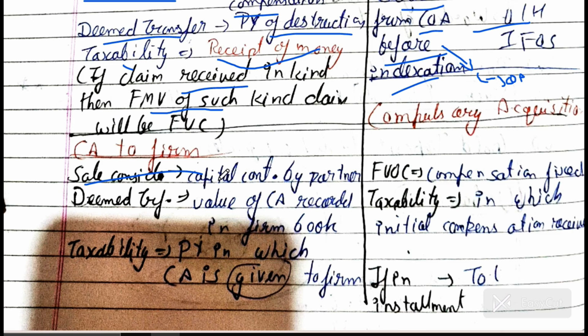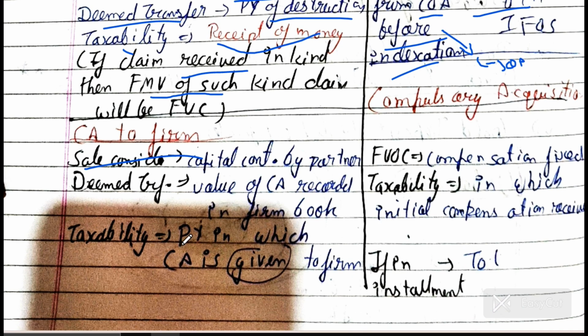And what will be the deemed transfer? The value of the capital asset recorded in the firm's books will be the deemed transfer value. Taxability arises in the previous year in which the capital asset is given to the firm. Taxability will arise when I have given my asset to the firm and I get a share in the firm.